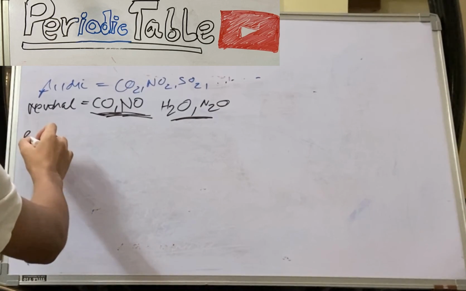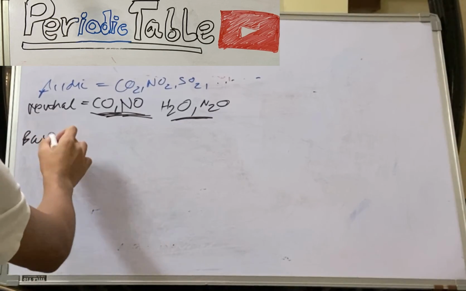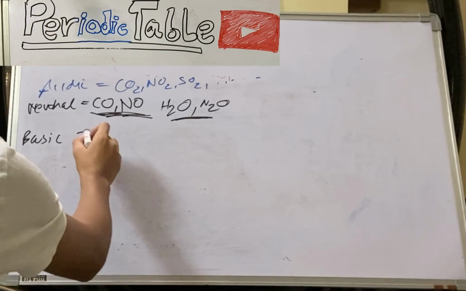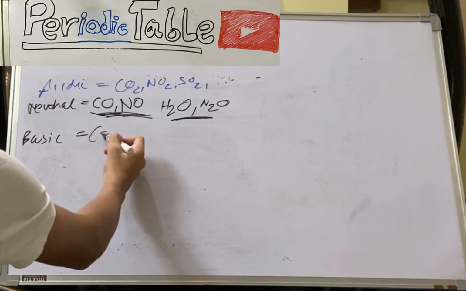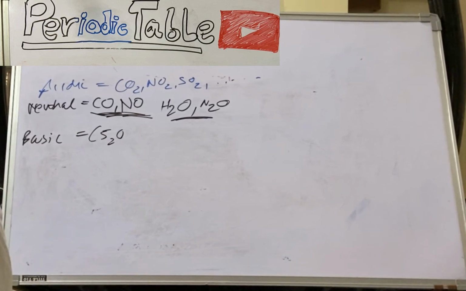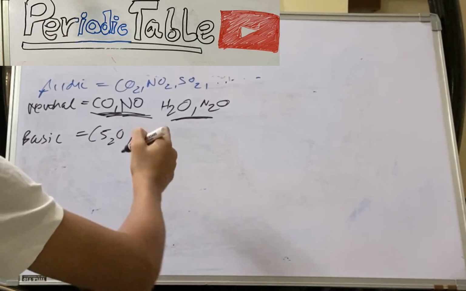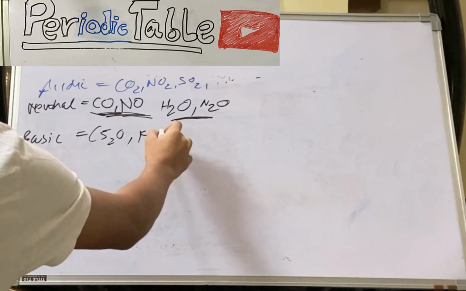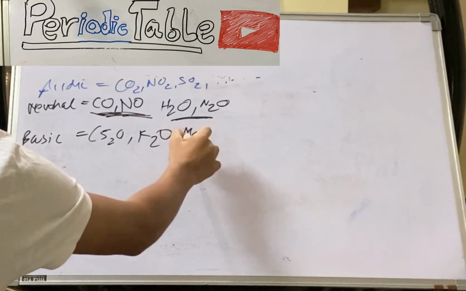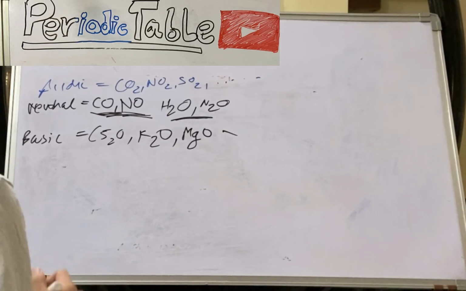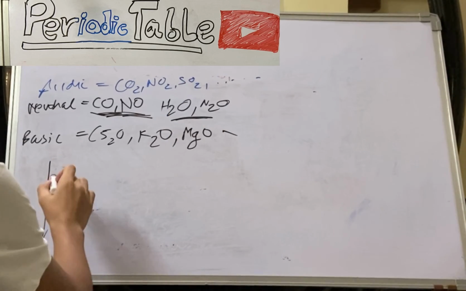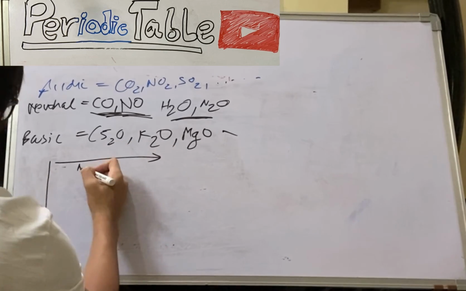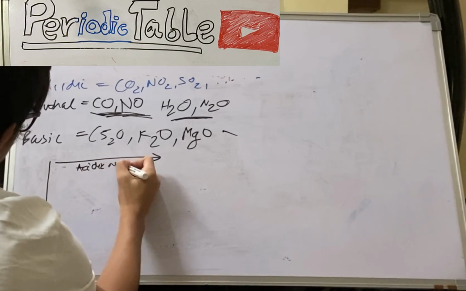Now we come to the basic ones. The basic ones are generally the ones which are formed with metals, and these are Cs2O, cesium oxide. Then there is K2O, MgO. So these are all basic. So in the periodic table, acidic nature increases across a period.